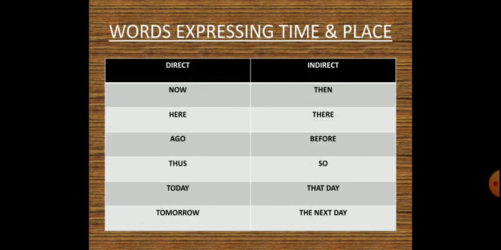The third table is words expressing time and place. Now over here also you can see that in a table format separate parts are being made for direct and indirect. So in direct, now is given, then when you change it, now changes into then. Here changes into there. Ago changes into before. Thus changes into so. Today changes into that day. Tomorrow changes into the next day.